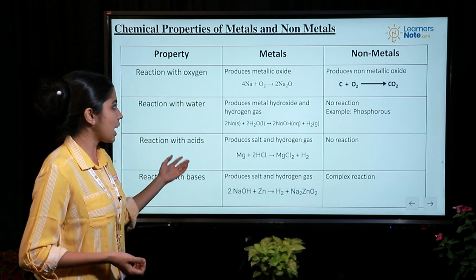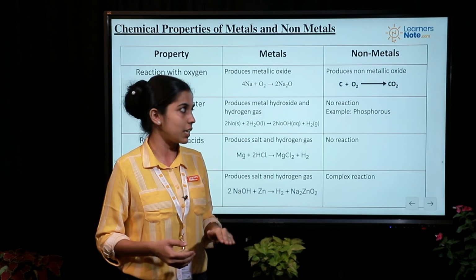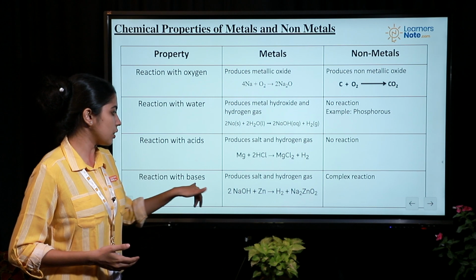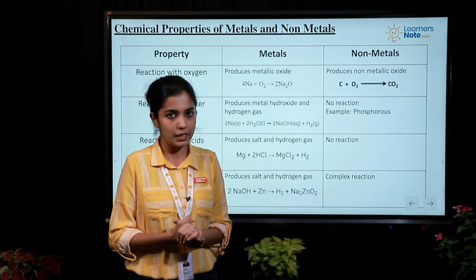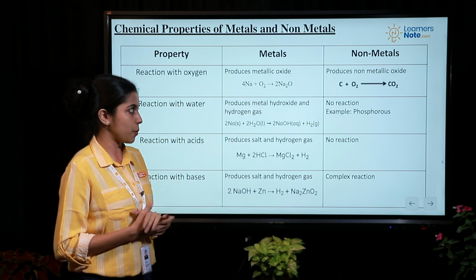Then we come to reaction with acid. You can see that there is no reaction taking place between a non-metal and an acid, and then when it comes to reaction with base, the reaction becomes very complex and it is beyond explanation. So these are a few properties of metals and non-metals.